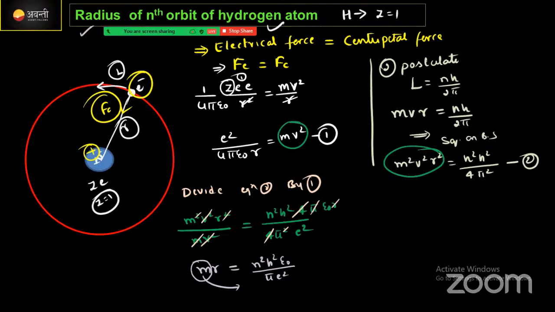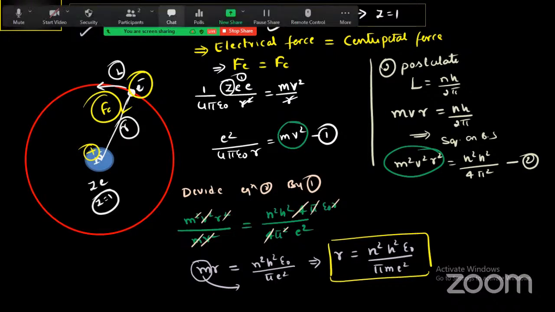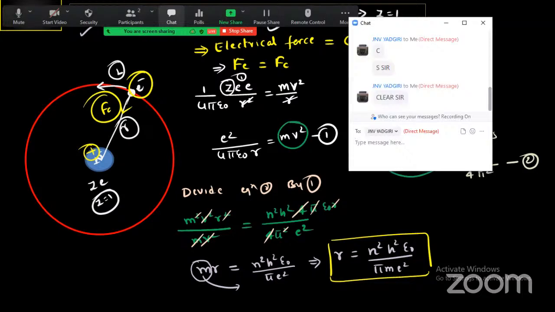If you take the m to the right hand side, then the equation will become, look here, I will write r is equal to n square h square epsilon naught divided by pi m e square. Okay, this is the equation we use to find the value of the radius of the nth orbit. Guys, it's easy, no? Let me know through the chat box. It's easy, right? Is it clear?